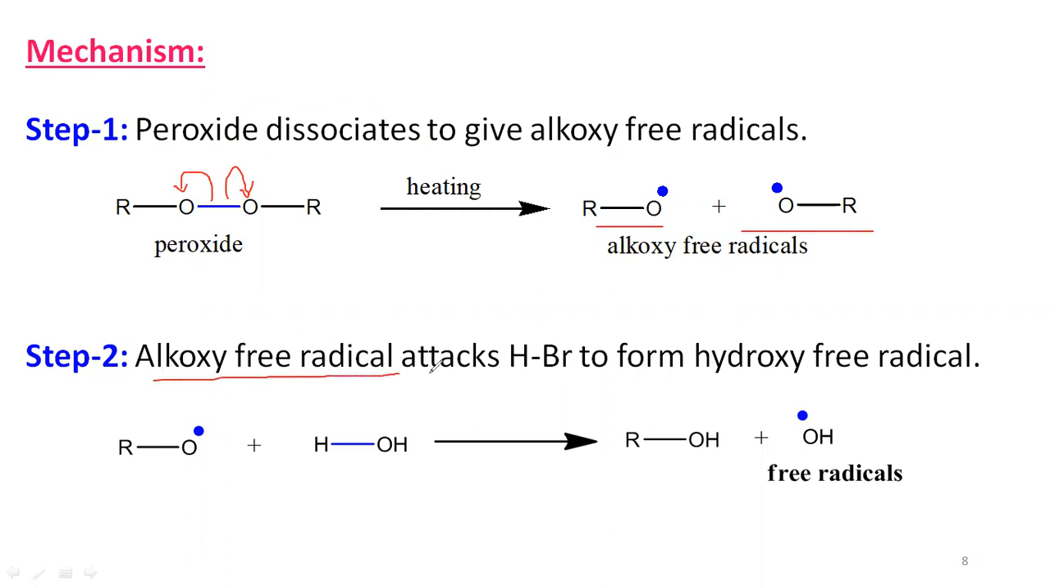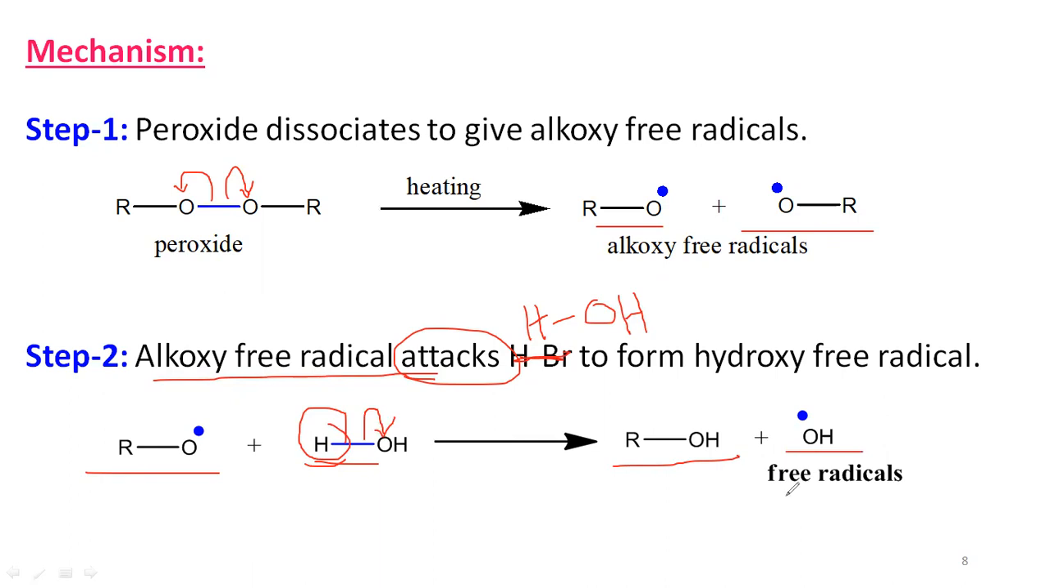In the next step, the alkoxy free radical attacks water. Here it is water. The alkoxy free radical oxygen takes the hydrogen with one odd electron, so that it forms alcohol, and the remaining odd electron is left on the hydroxide. So a hydroxide free radical is produced. Here you can see that the alkoxy free radical reacts with water.